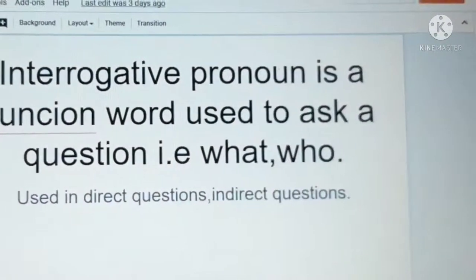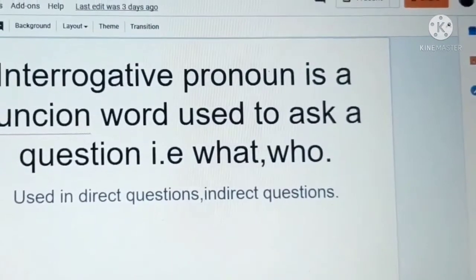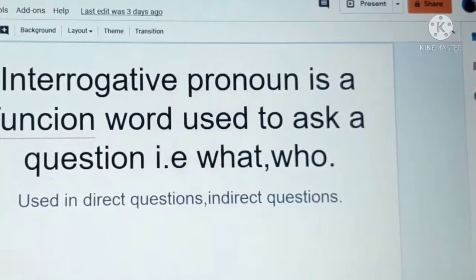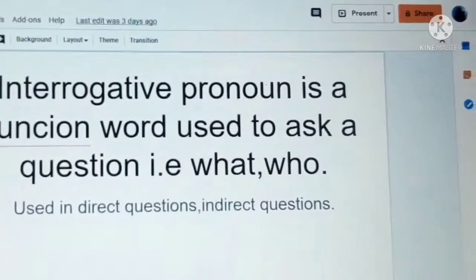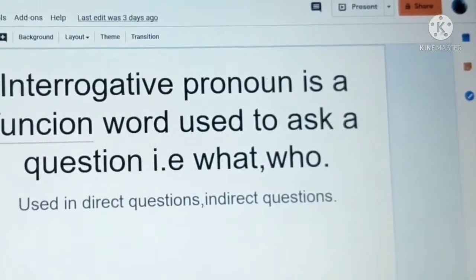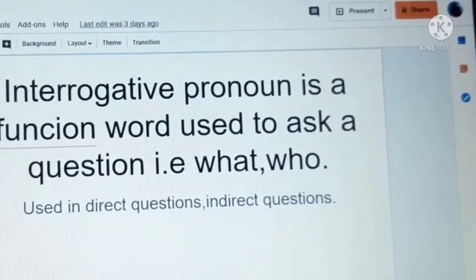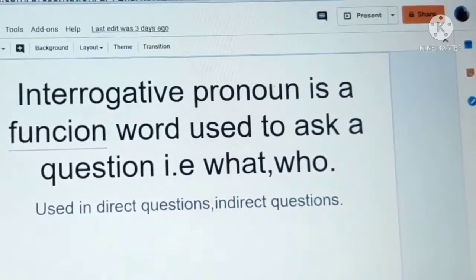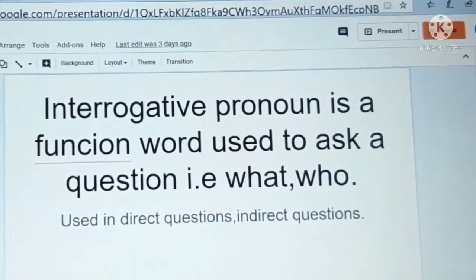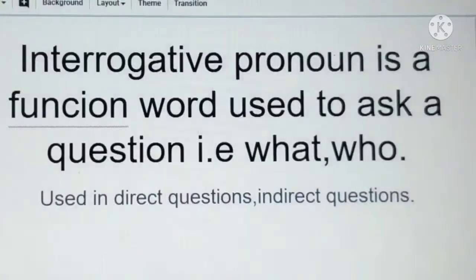Interrogative pronouns. Interrogative pronoun is a function word used to ask a question. That is what, who, where. These are all interrogative pronouns. These are used in direct questions and also in indirect questions.